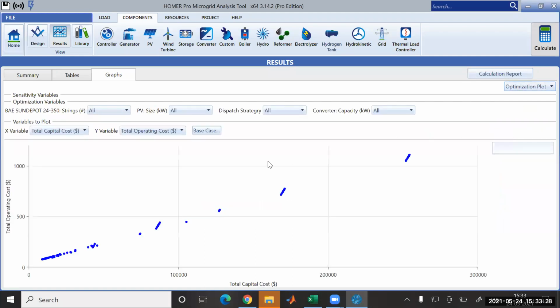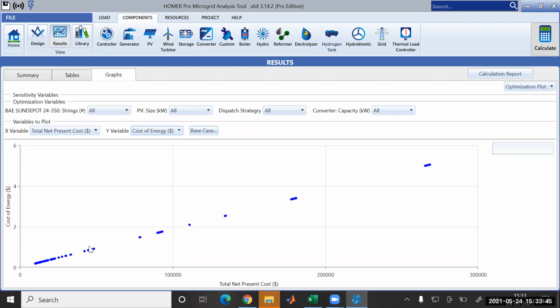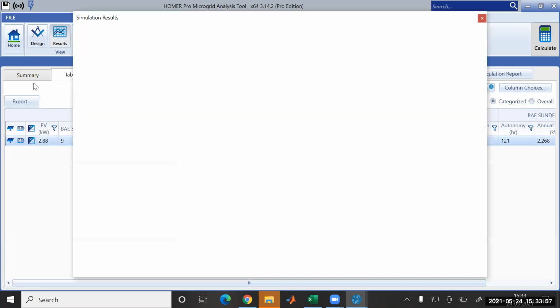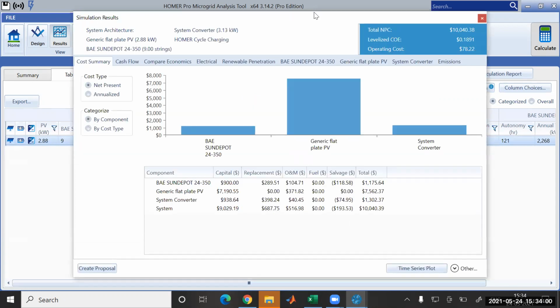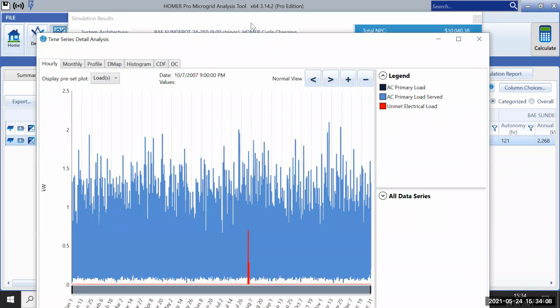Surface optimization graph. This is your minimum optimization, the minimum price, because it is being dealt for the lowest price. So at this particular point you could change the present cost with the cost of energy. This is your cost of energy, and this lower part is this. Where could I get the graph? Let me see. I could get the graph from time series.